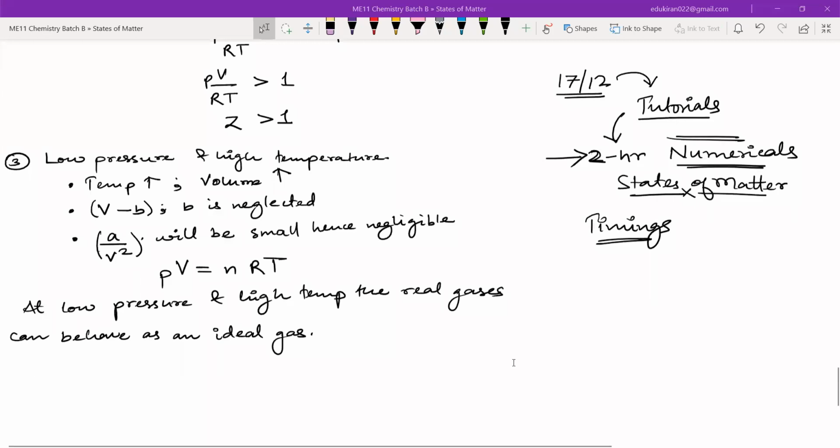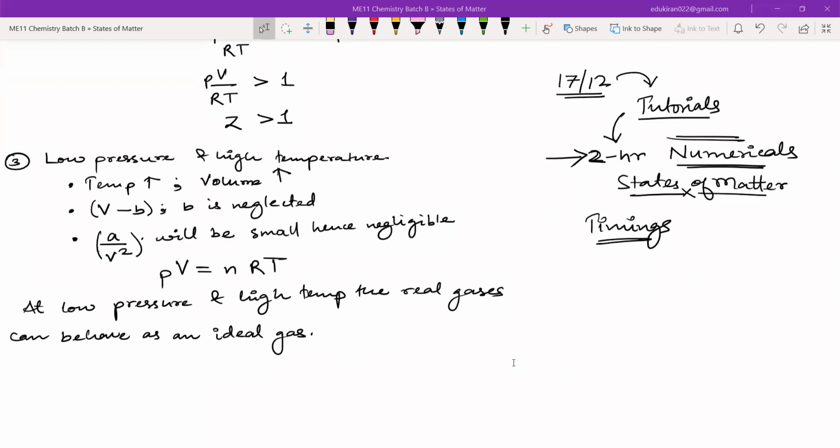Okay, Surat. So tell me the Charles law. Keep your mic on and tell me the Charles law. I will not give you much time, Surat.